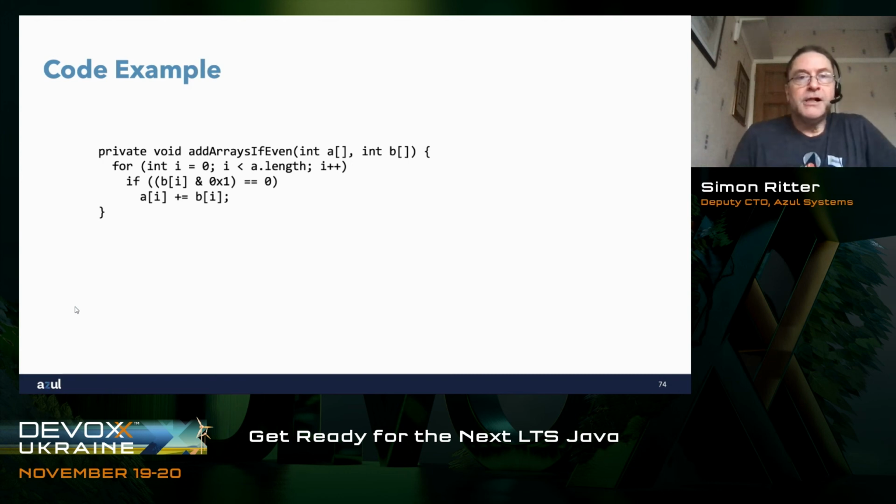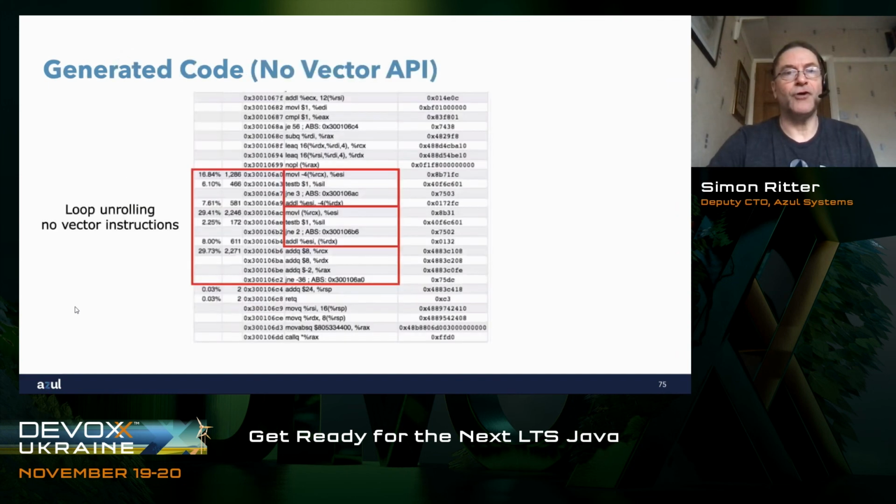Take a simple code example. What I'm doing here is I'm saying take 2 arrays and only add the value of the second array to the first array if the second array is even. And like I said, the problem is that the compiler will not recognize this as something that can have vector operations applied to it. The problem with this, from a compiler's perspective, is the test, the if statement, which looks at if we have a particular situation. And that's what causes the compiler to get a bit confused. Not confused, but not apply the right optimization.